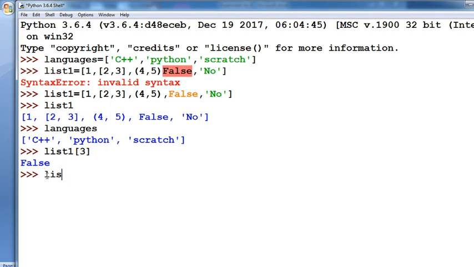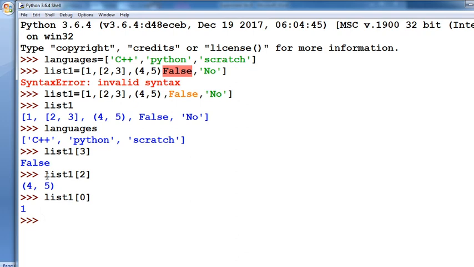The same happens when you display list 1 of 4. What is the output of that? That is 5. Again, for list 1, suppose you type 0. What is the output of that? That is 1. Okay, that 1 is displayed.